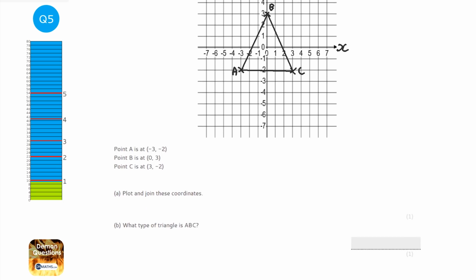Now, question B says, what type of triangle is ABC? Looking at it, this length here and this length here are exactly the same length. So, when we've got a triangle with two sides the same length, it's an isosceles triangle.